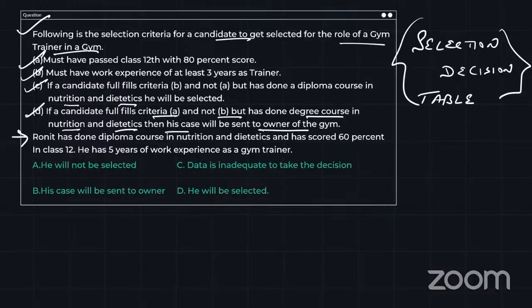So guys, particularly for these kinds of problems, I will suggest you go with this approach which I'm going with. First I will write all the information which they are providing. Very first thing, he must have passed 12th with at least 80%. He must have passed class 12th with 80% score. Second, must have work experience of 3 years as a trainer.